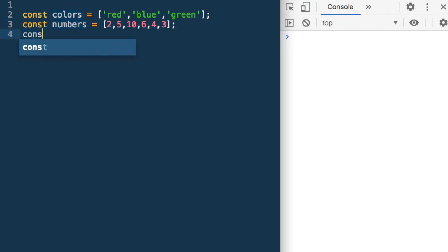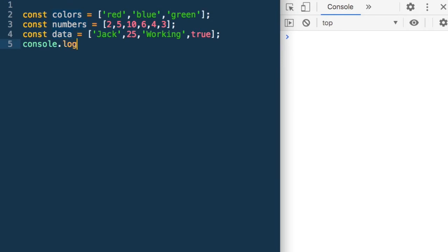Or I could say const data is equal to, and it could have the values say Jack, 25, Jack is working, and he is right now not in Delhi, say. So different kinds of values here. Let me now print them.